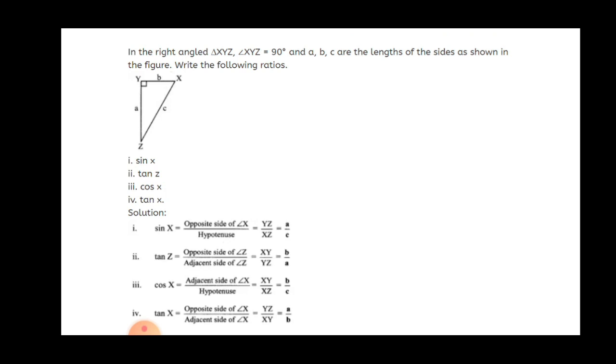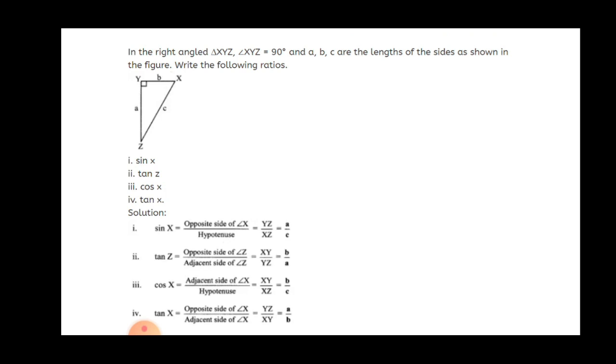In question number 2, figure 8.13, the right angle triangle XYZ is given, and instead of giving the measurements they have mentioned the variables: small a, small b, small c, which are nothing but XZ, ZY and XY. Whenever we write any ratios, we first write down the formula, then the corresponding side, and afterwards the variables.